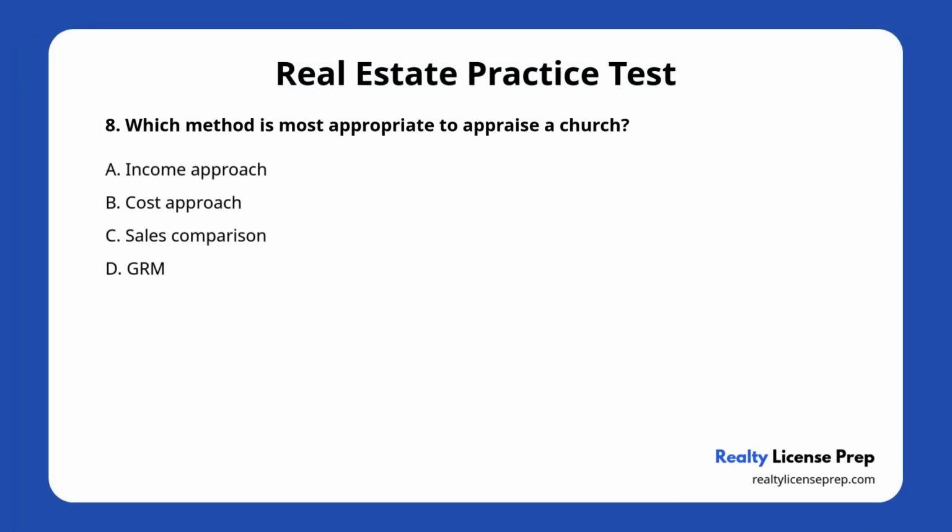Question number 8. Which method is most appropriate to appraise a church? A. Income approach. B. Cost approach. C. Sales comparison. D. GRM. The correct answer is B.